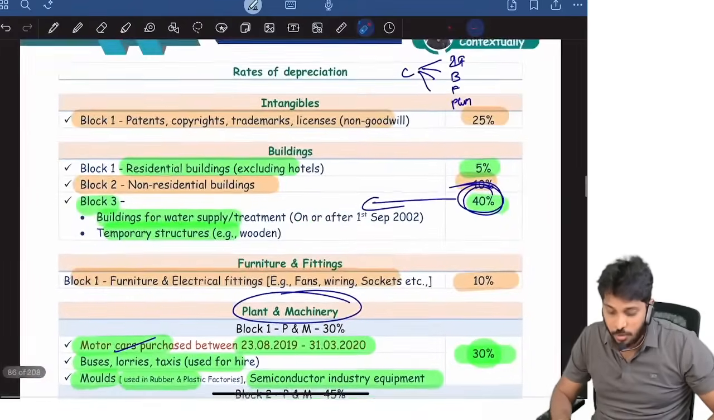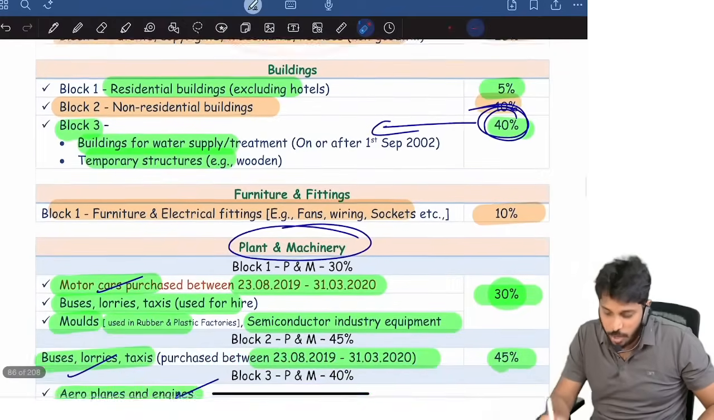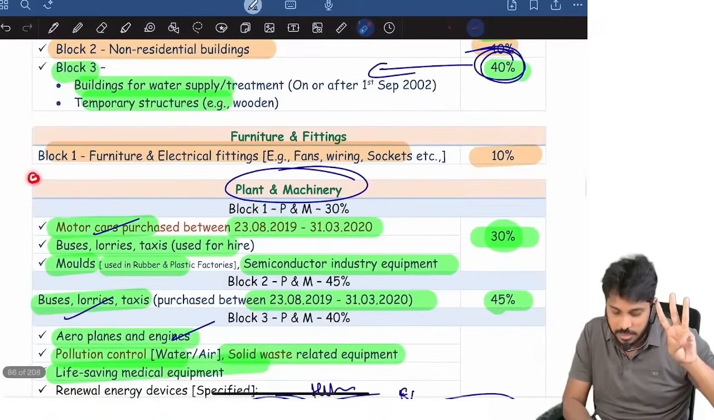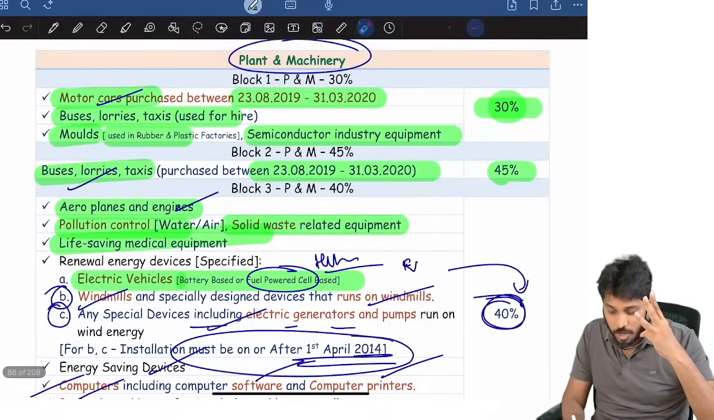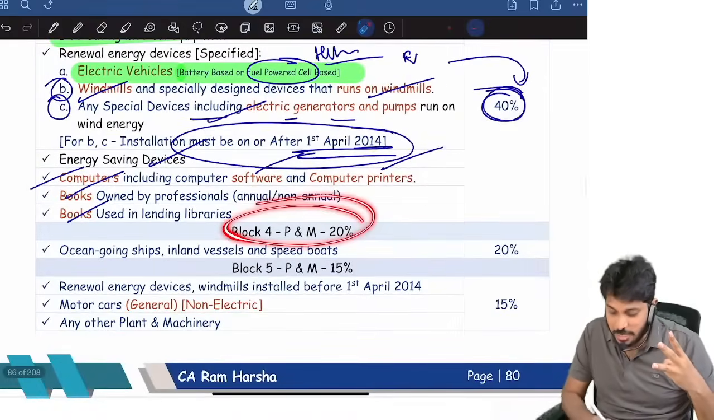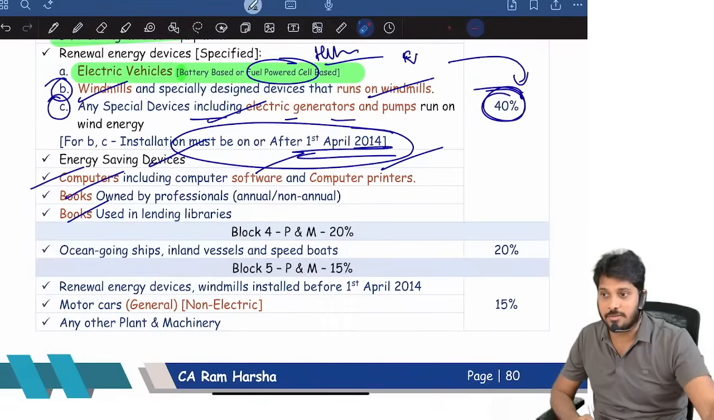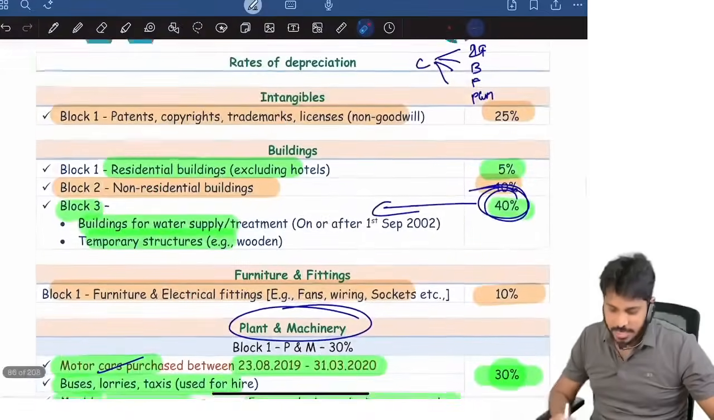That's why you see, in income tax at CA inter level, how many blocks do we have? Intangibles, 1 block. Buildings, 3 blocks: 1, 2, 3. Furniture, only 1 block. Plant and machinery, you see, plant and machinery 30% block, plant and machinery 45% block, plant and machinery 40% block, plant and machinery 20%, and plant and machinery 15%. There are only 5 blocks of plant and machinery. That's it. I hope everyone is able to understand. This is regarding rates of depreciation.